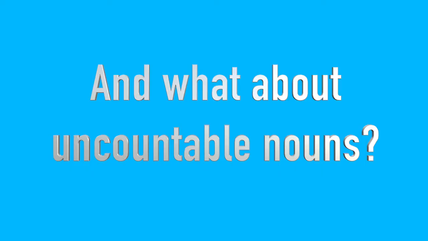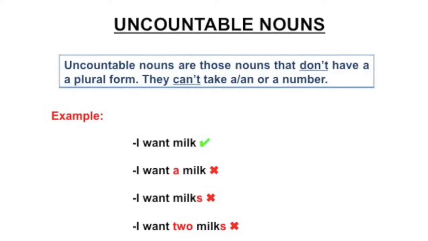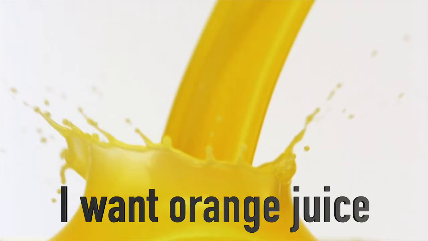And what about uncountable nouns? Let's see. Uncountable nouns are those nouns that don't have a plural form. They can't take a or an or a number. Here is an example. I want milk, but I cannot say I want a milk. I want milks. I want 2 milks. Look at this sentence. I want orange juice.